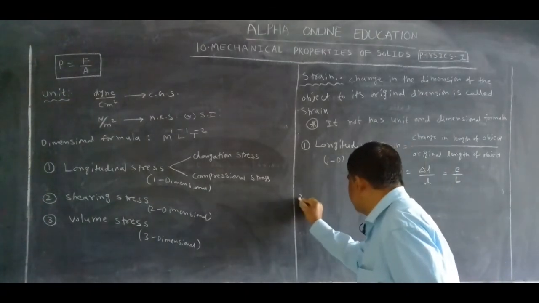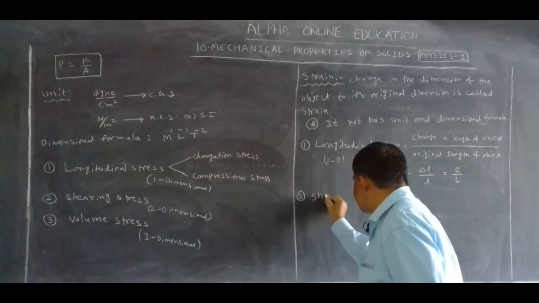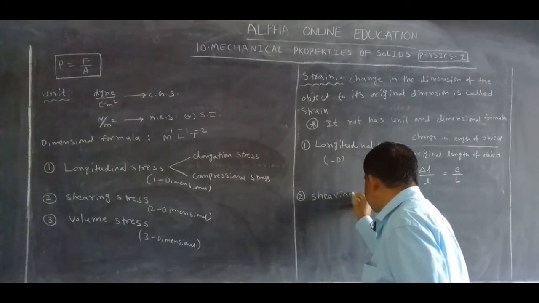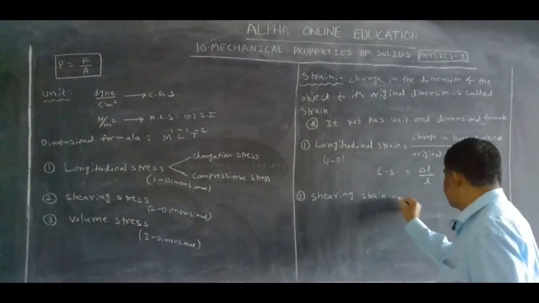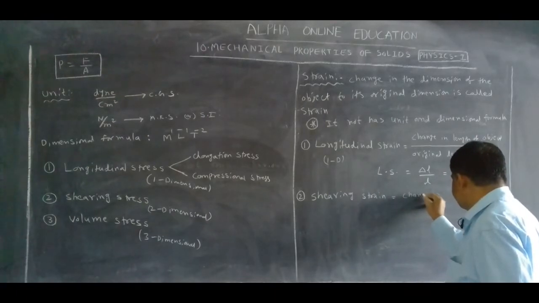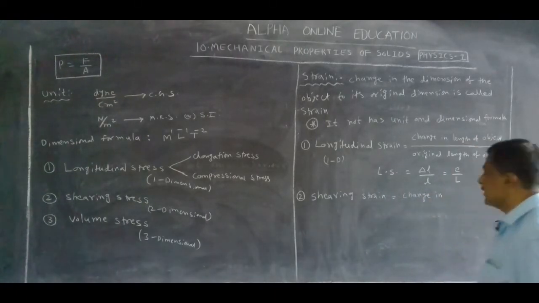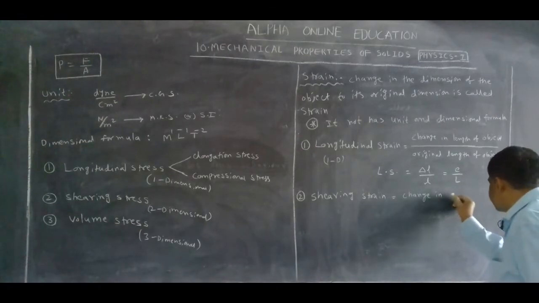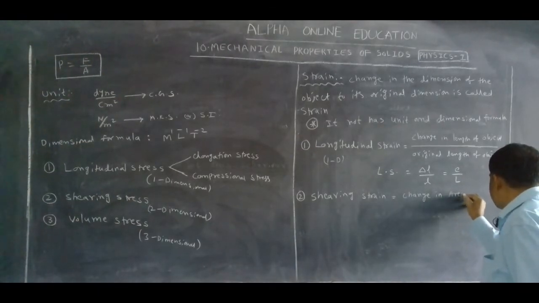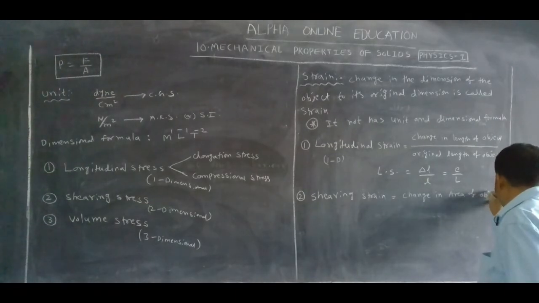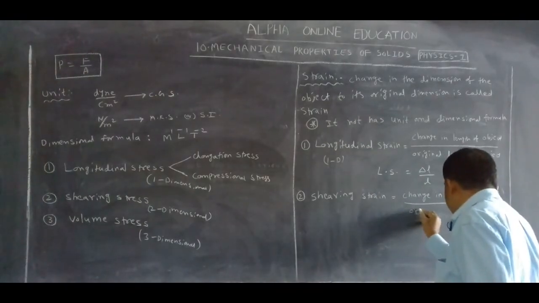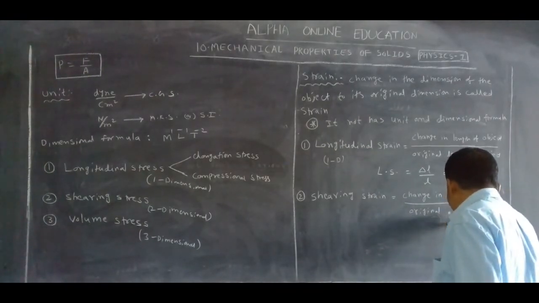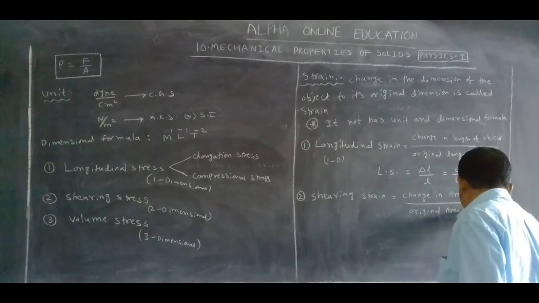Now the second one, shearing strain. Change in area of the object by the original area of the object.